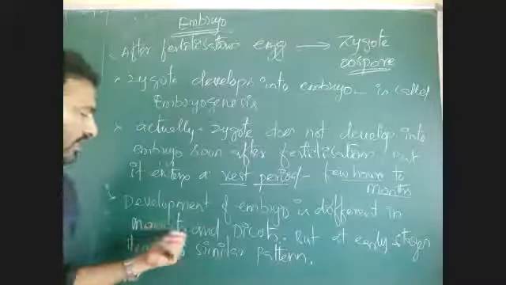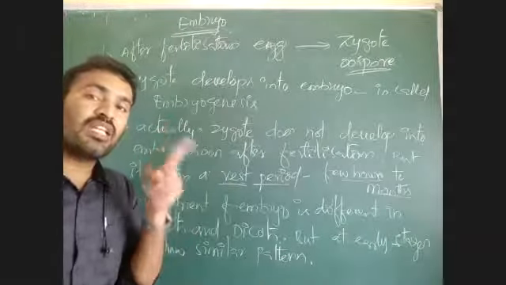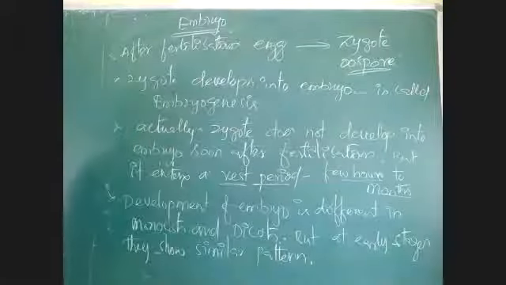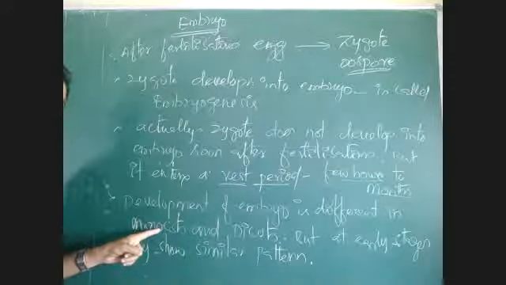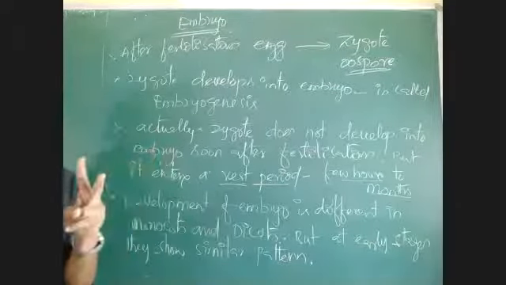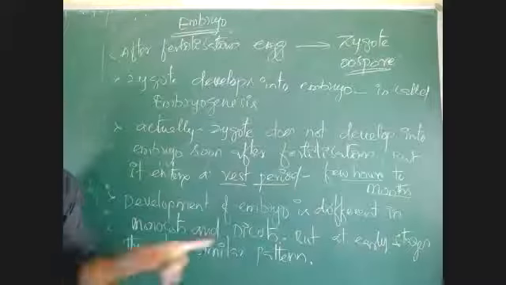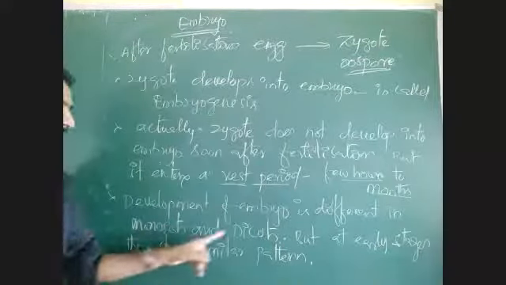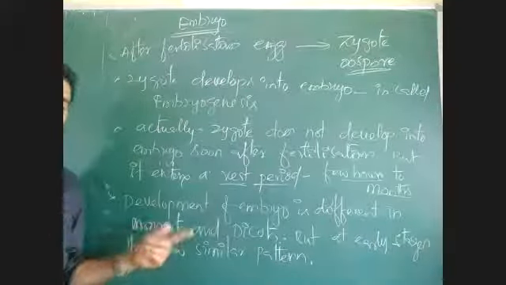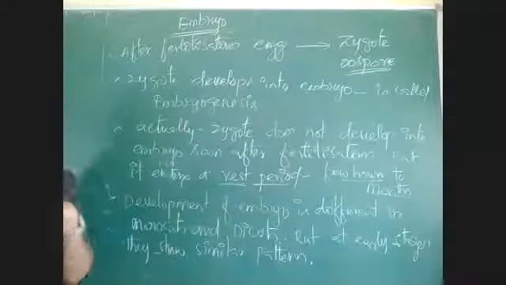Why is this a monocot seed? Why is it a dicot seed? Monocot means one cotyledon. That means there is an undivided embryo. The embryo is not divided, only one part or one structure of the embryo is there, which is undivided. That is a monocot seed. If the embryo is dividing into two cotyledons, then it is called a dicot seed or dicot embryo. Dicot seeds have two cotyledons. Monocot seeds have a single cotyledon where the undivided embryo is there.